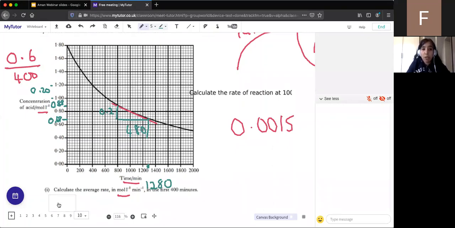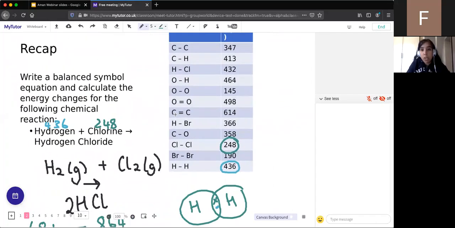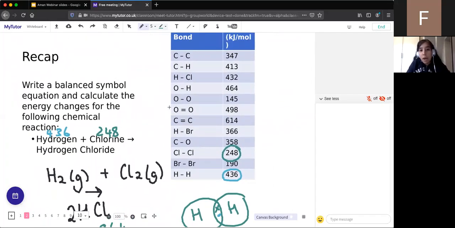Okay, before we move on to the next part, someone did ask me about the bond energy, so I just want to go back to this. Just to show you, this single bond O-O has a bond energy of 145, whereas a double bond has 498. So when we have double bonds, often because they're more strongly bonded together, there's more energy needed to overcome those covalent bonds. Remember, when there are more electrons in there, there's stronger attraction between the electrons, and therefore more energy is required to overcome that bond.